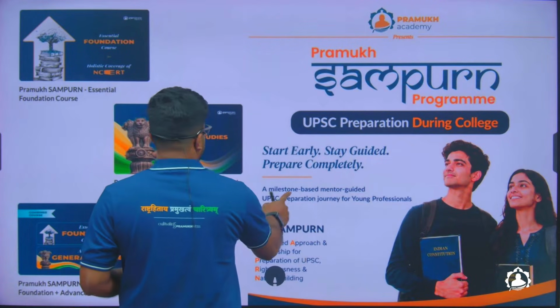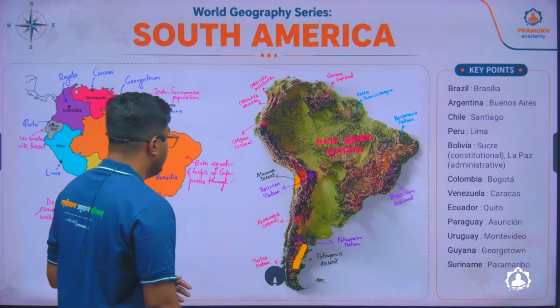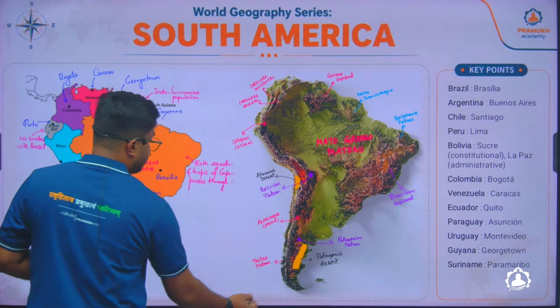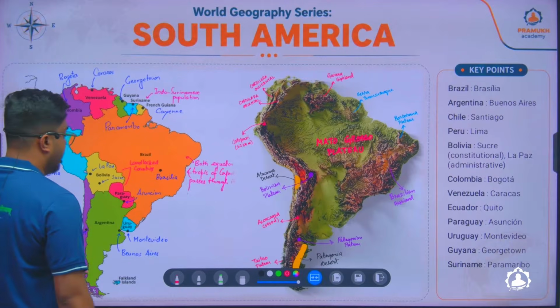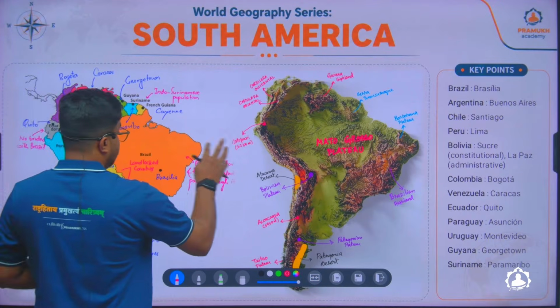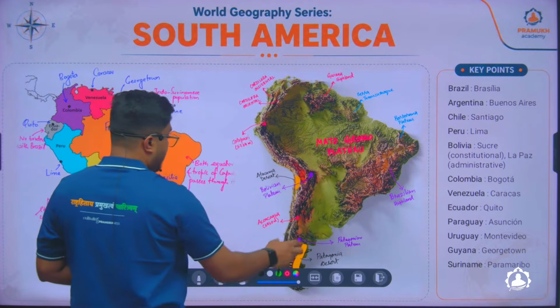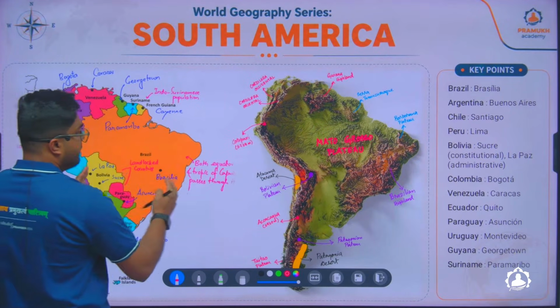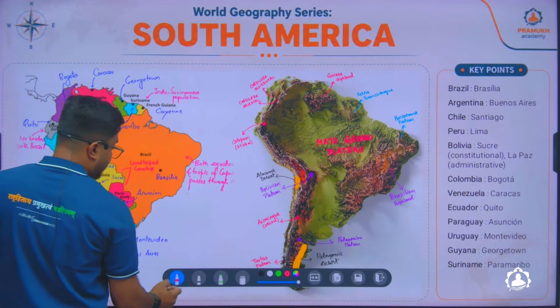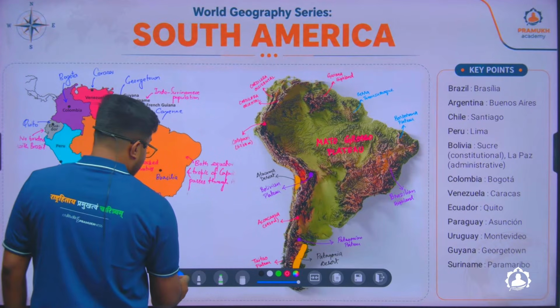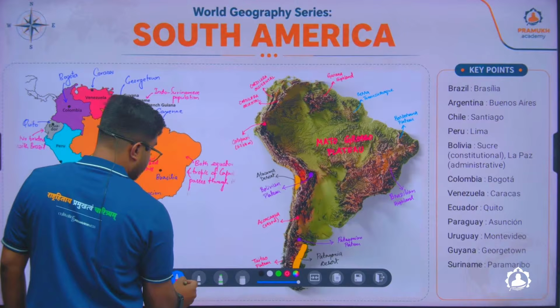So let's start with the class. If you look into this map, you will see this is the map of South America. This is the political map, and this is the physiographical map. First we'll look into the political map, and then we'll go into the physiographical map. So, starting with the countries,